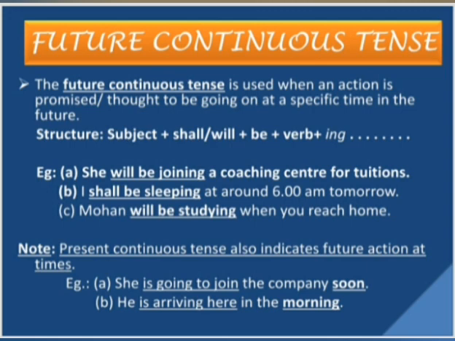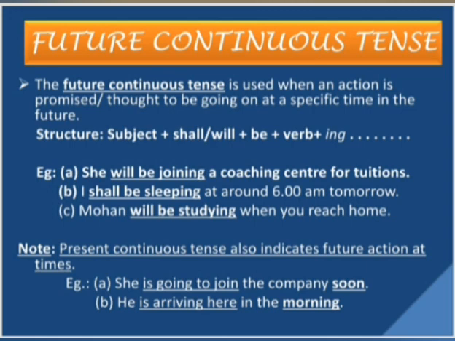The future continuous tense is used when an action is promised or thought to be going on at a specific time in the future. That means it has not yet started, but at a specific time in the future, it is being thought to be going on. And what is the structure for it? The subject plus shall or will plus be plus the verb with ing, and then the rest of the sentence.